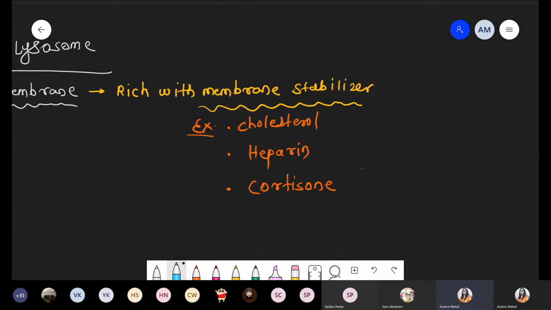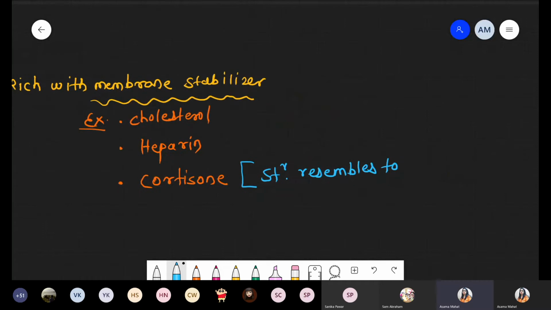So I'm writing such information. You can discuss it in detail in that part. But now I'm simply talking about the structure that resembles cortisol, which is released by a gland, and that gland is the adrenal gland.